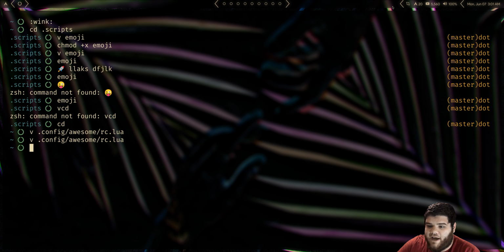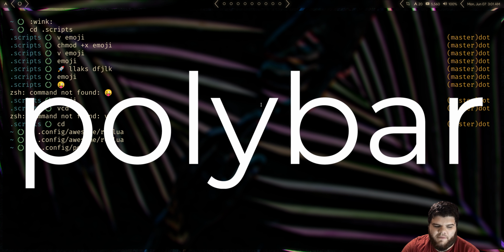I'm going to get rid of these arrows up here. Not really feeling them anymore. I know I was joking about never getting rid of them in a video recently, but yeah, they are kind of old. Let's go ahead and cd into my config/polybar.